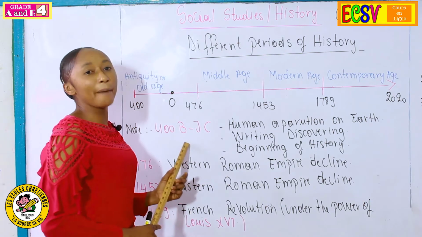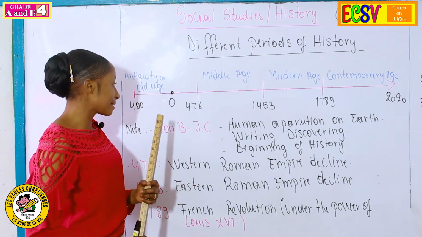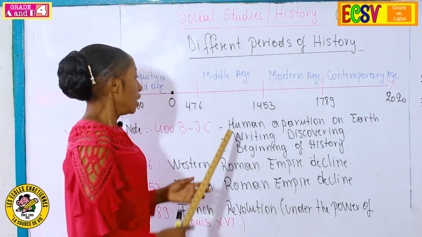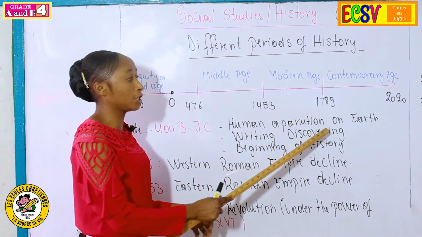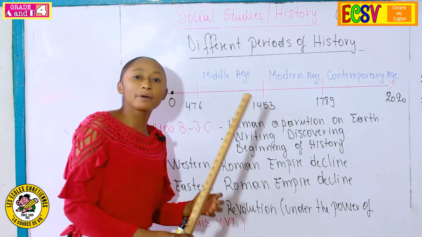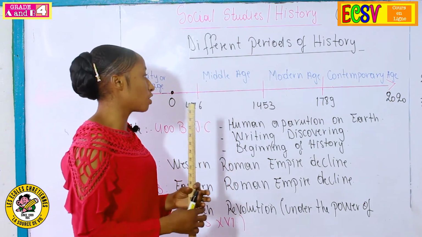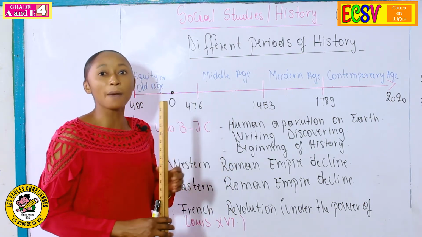Now, what happened in this period, antiquity, before Jesus Christ? In this period, what happened as event? It was the human apparition on earth. Remember, in the definition of history, we said that history was the study of man in the past since his apparition.